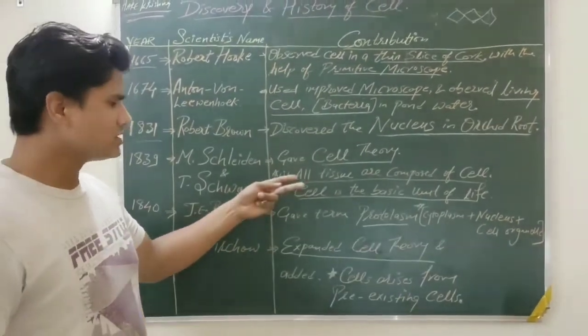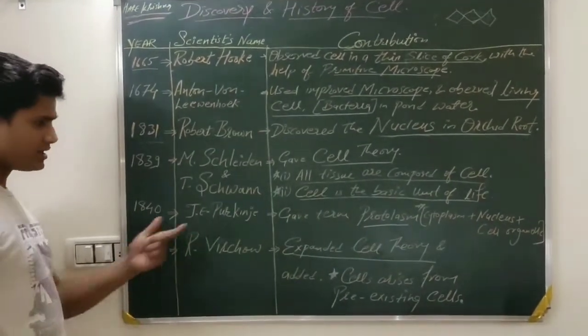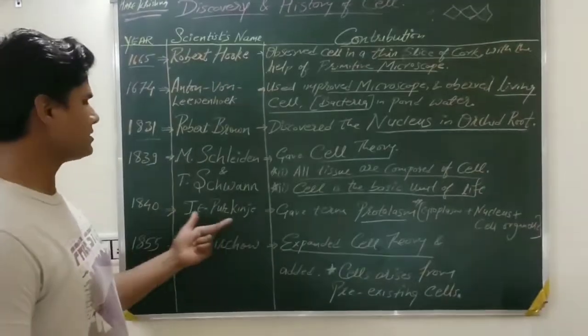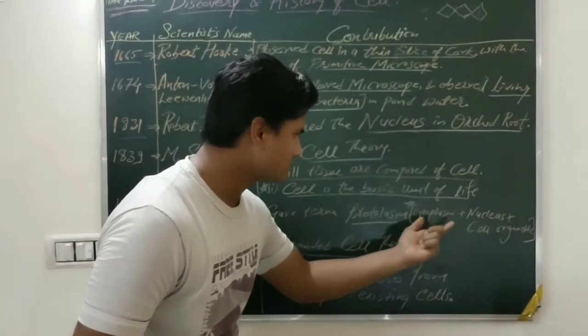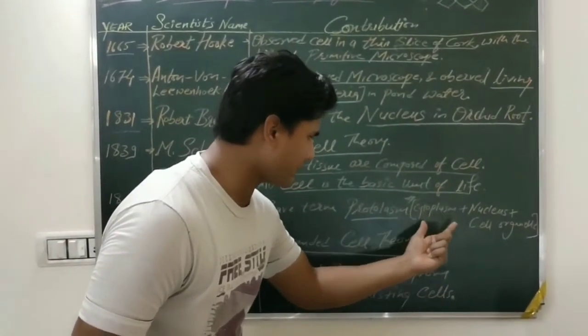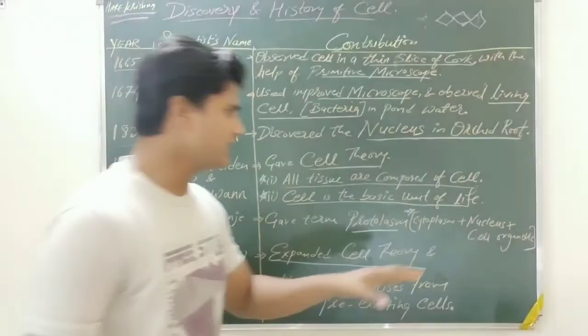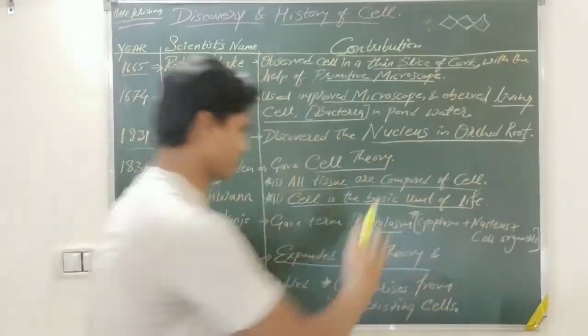These were the two points of their theory. After that, in 1840, Purkinje gave the term protoplasm. Protoplasm comprises cytoplasm, nucleus and cell organelles. So we can say protoplasm is a combination of cytoplasm, nucleus and cell organelles.